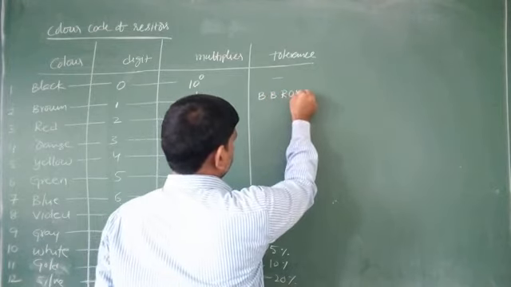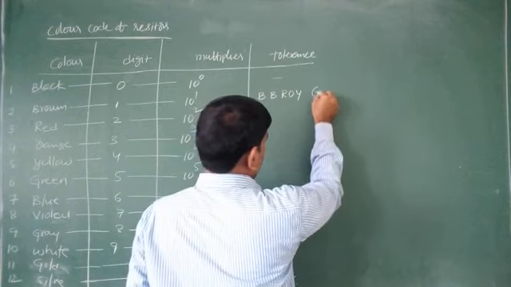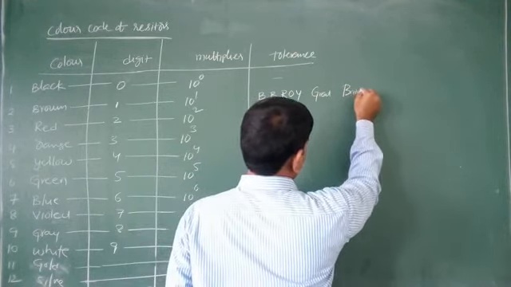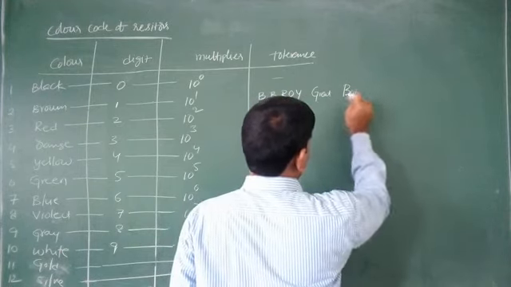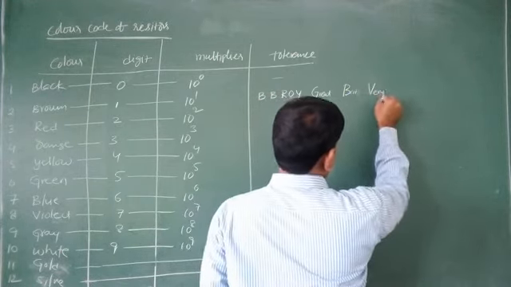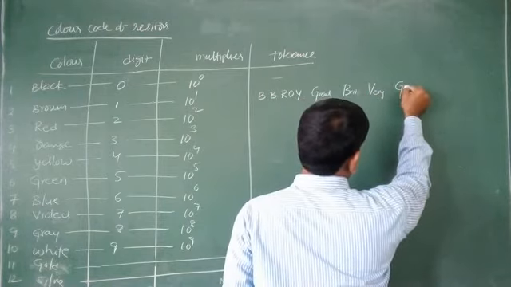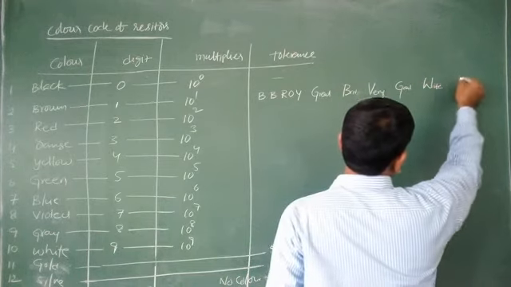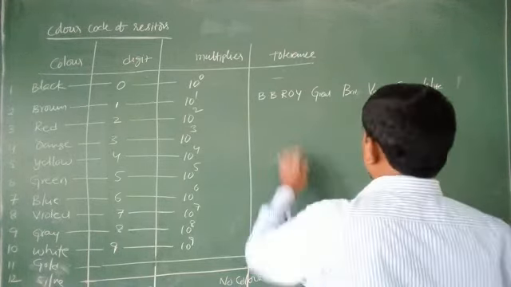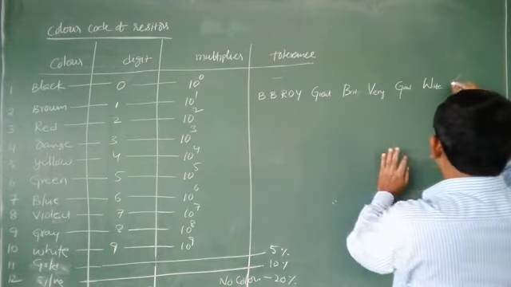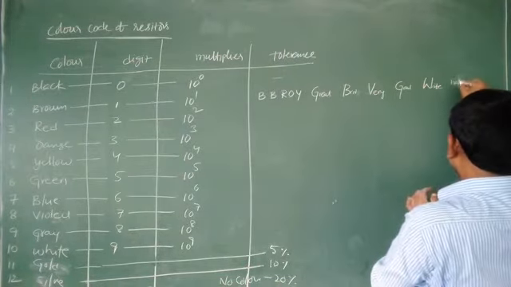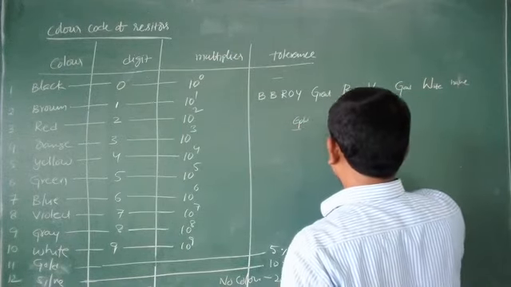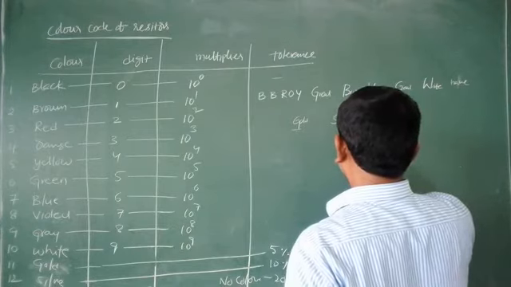B.B. Roy, Great Britain, very good wife, have gold silver necklace.